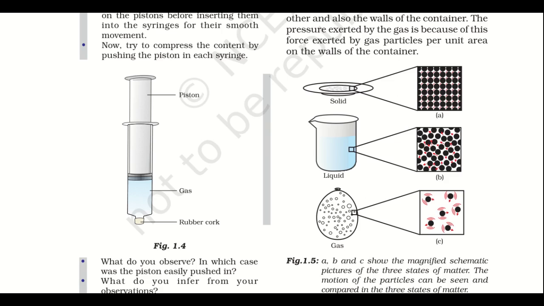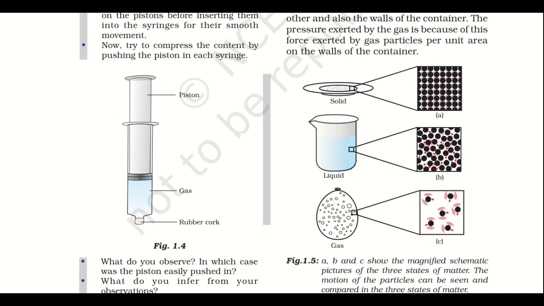So this brings us to the conclusion about the characteristics of particles of the three states of matter, where gases are highly compressible and highly diffusing, but they lack fixed volume and they lack shape. Liquids also do not have a fixed shape, but they do keep their volume fixed.